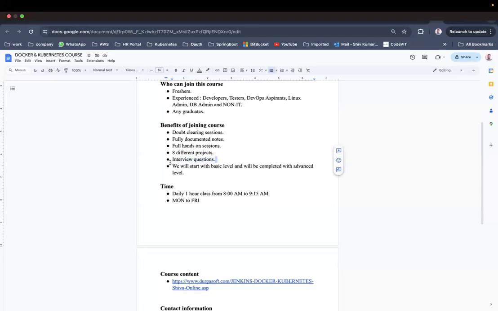You are also going to get interview questions based on Docker, Kubernetes, and Jenkins, for those aiming for interviews. You will be ready to answer questions in the interview based on these three tools. We will start this course from a very basic level, and complete it at a very advanced level, for those who have real industry experience on these technologies.